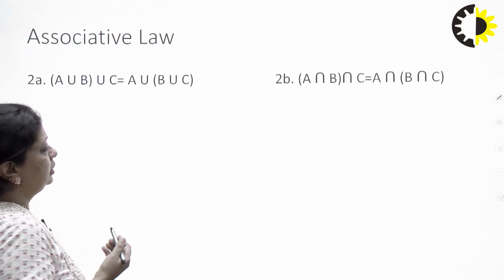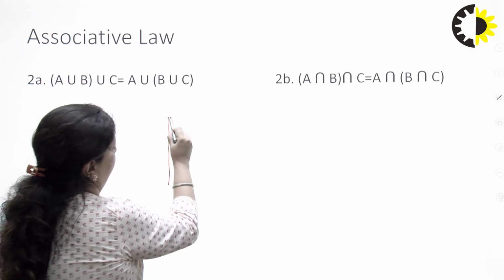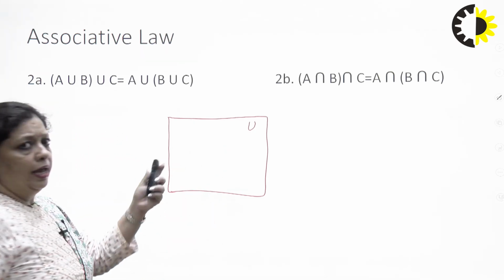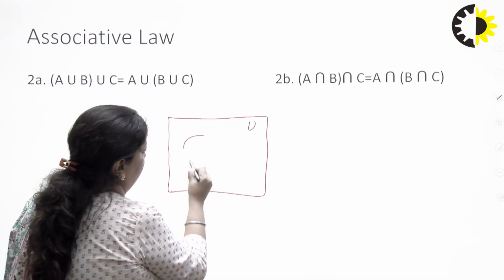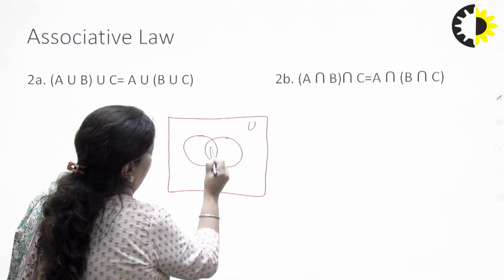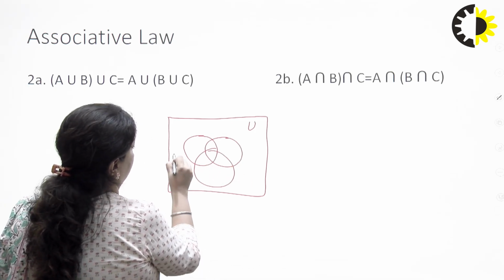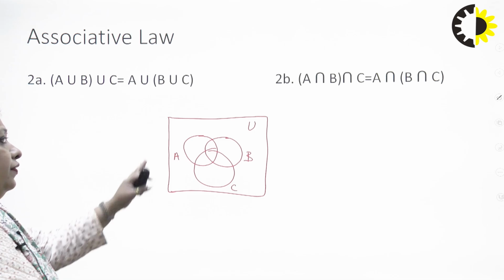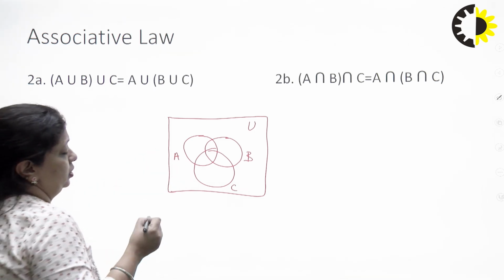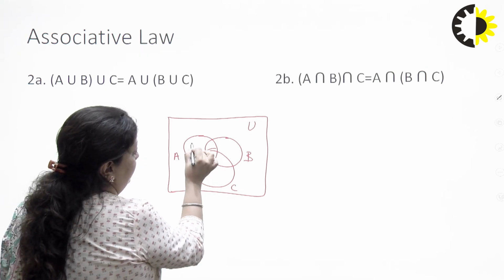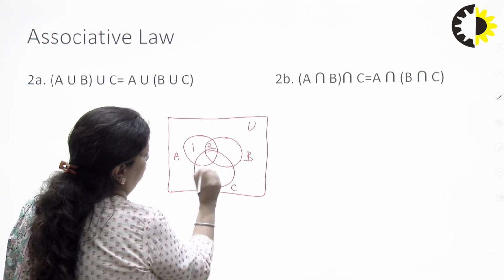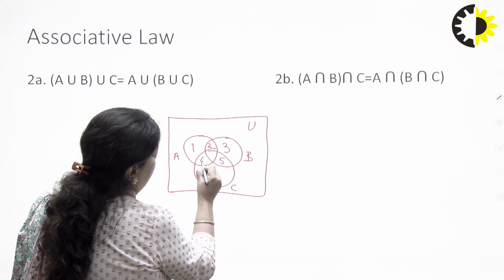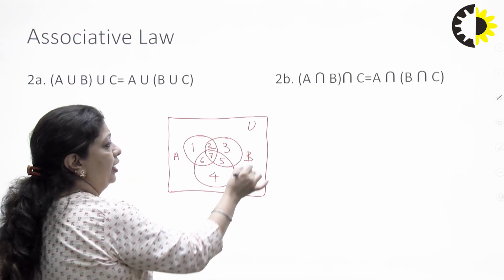In order to prove this law, let us take the example of 3 sets. Suppose I have these 3 sets A, B and the third one is C. This is my A set, this is my B set, this is my C set. Now, I divide these sets into some regions. This is region 1, this is region 2, then region 3, region 4, region 5, 6, 7, and the entire region outside these 3 sets is 8.